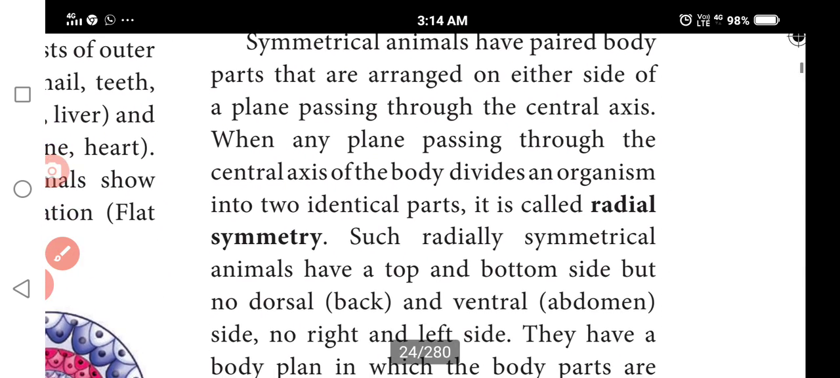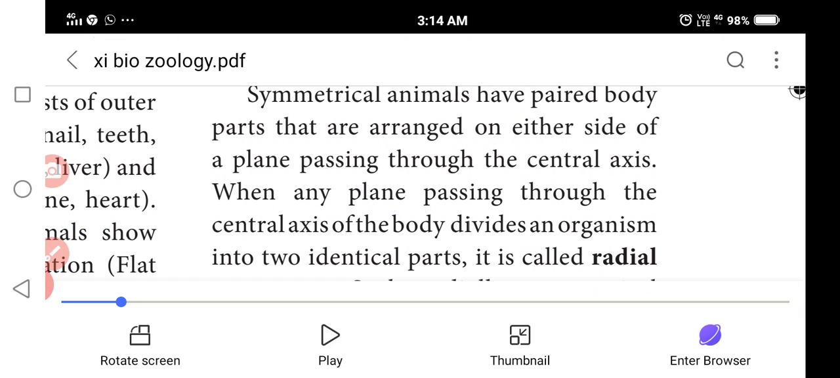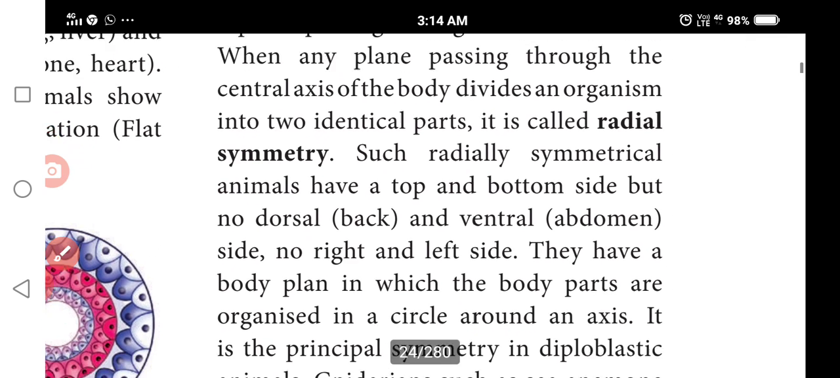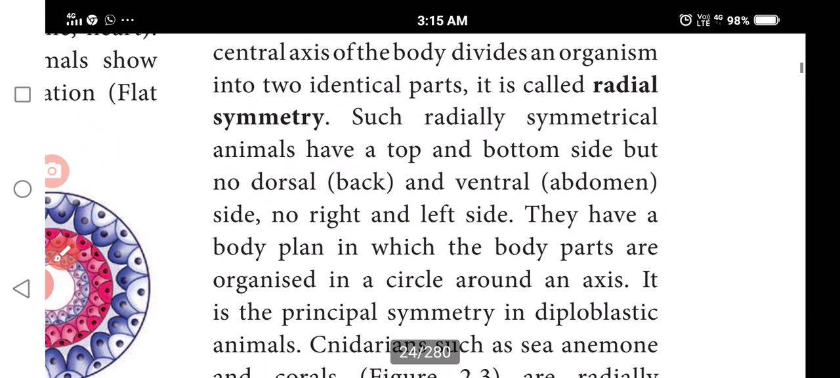So next one is symmetrical body organisms. Symmetrical body organism means it will be divided into paired body parts. So paired body parts means it will be divided. One organism is here, the central axis will be formed. So when any plane passing through the central axis divides an organism into two identical parts, it is called radial symmetry. Two parts will be formed.